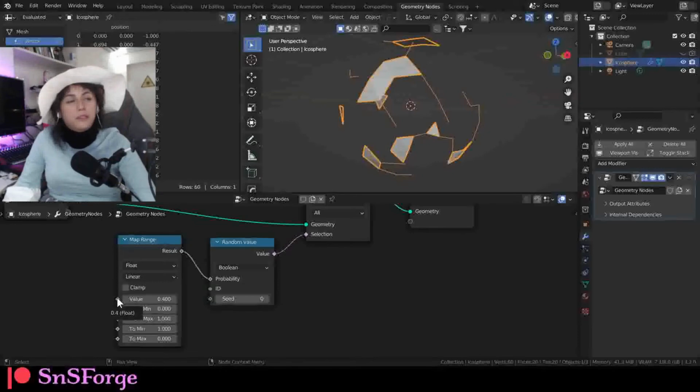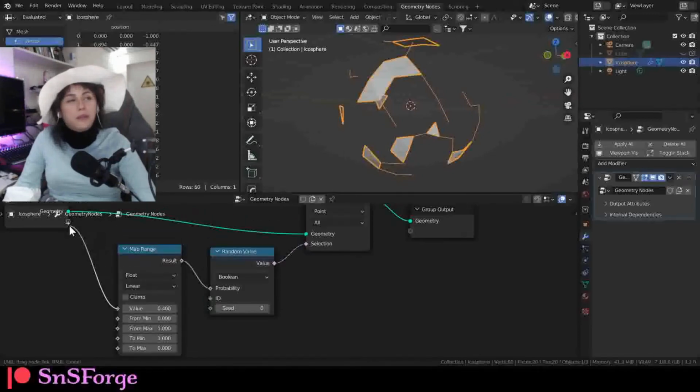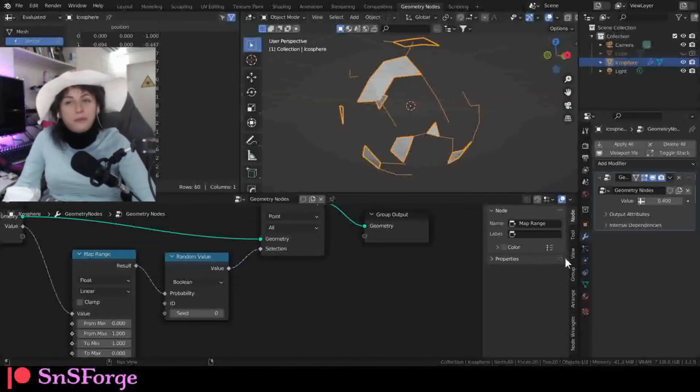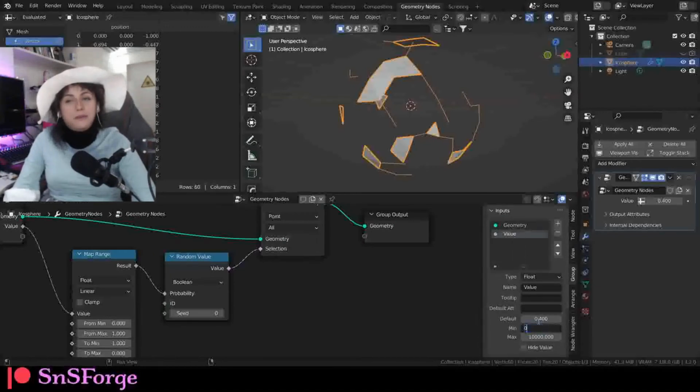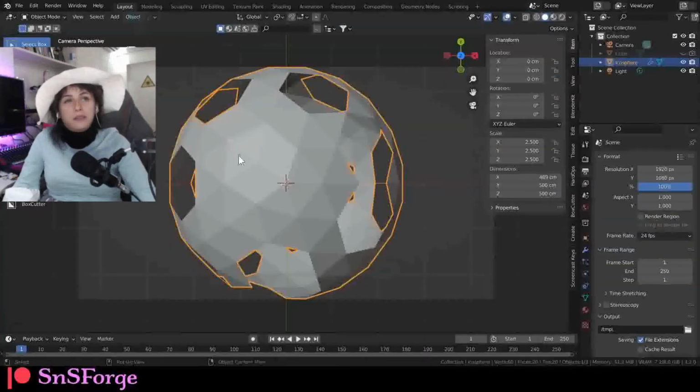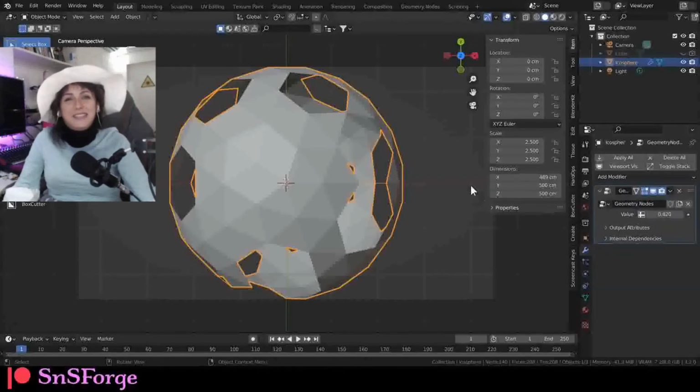So we're going to send the value input outside of geometry nodes, and then let's set the limits so we don't get weird values. So 0 to 1, so we can easily manipulate the sphere from here like that. So yeah, we're basically done. Thanks for watching, bye! I'm just kidding.